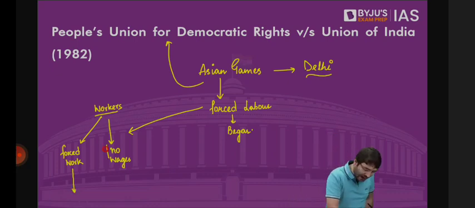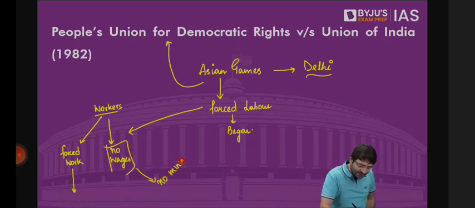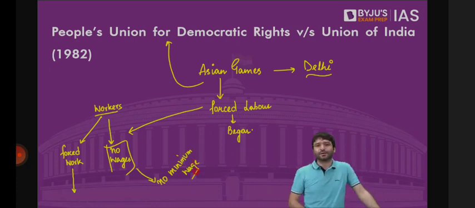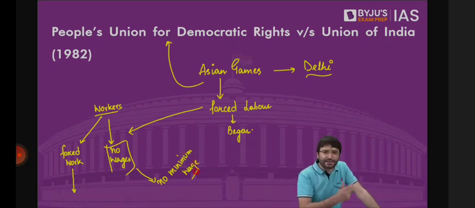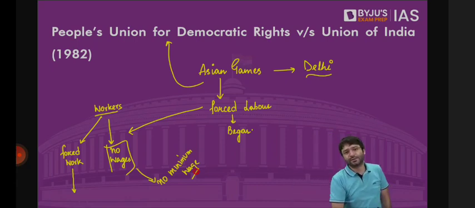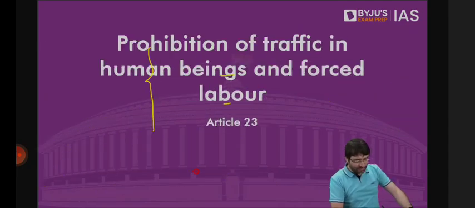And yes, they are paid wages, but my lord, there is no such concept as minimum wage. For such work, there has to be minimum wages fixed by the government, below which no contractor can pay these workers. If you are being forced to work for this lesser salary, lesser wages, this is an exploitation and should be prohibited under Article 23. Court said this is something which is mentioned in the Constitution. You're right, this is forced labor.